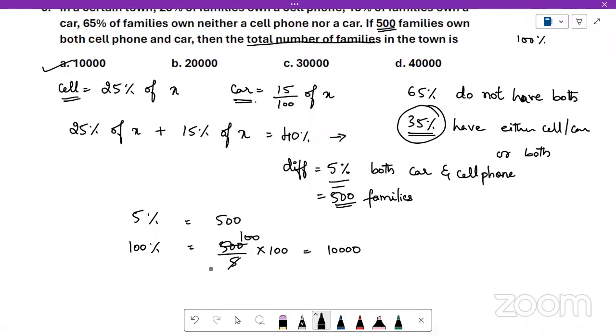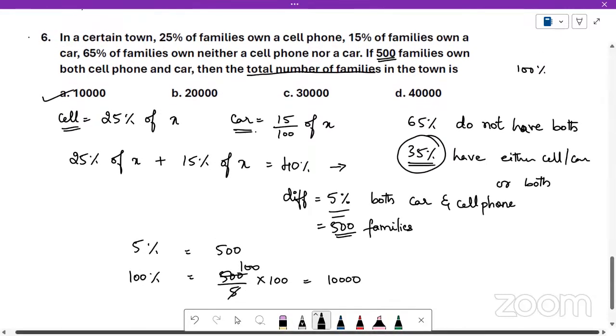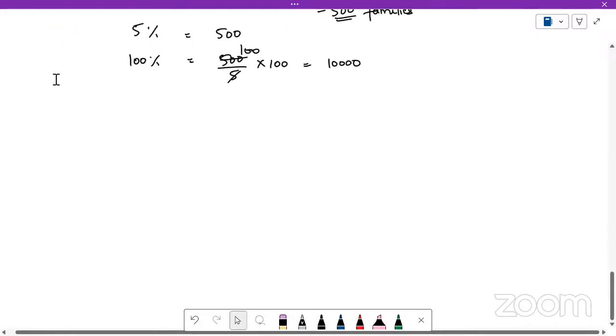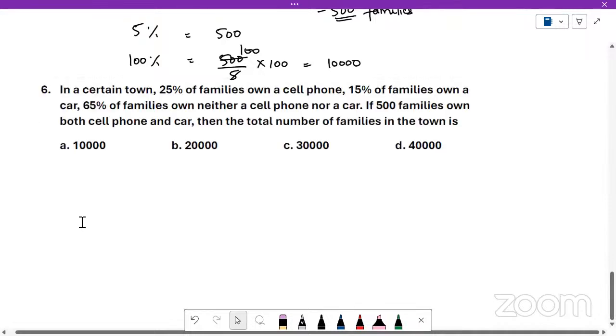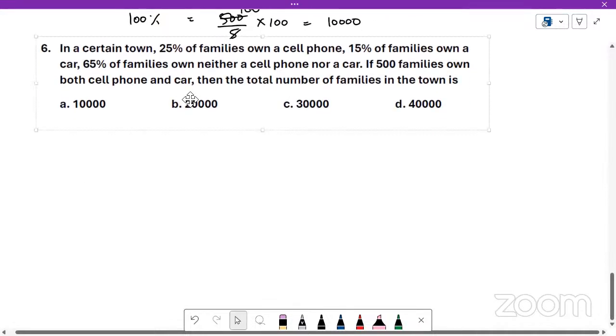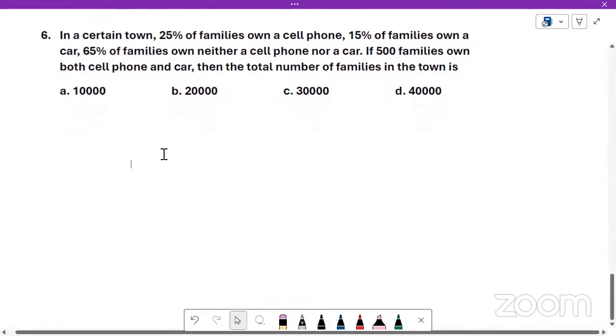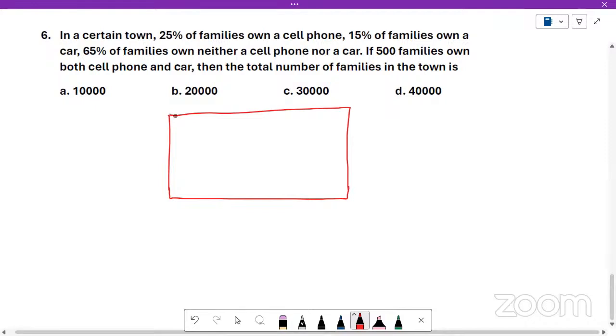Now, there is another way of solving it. Like I told you, you can also solve it using set theory, using a Venn diagram. Let us see how to solve it using a Venn diagram. First we write a rectangle which covers the entire families. 100% of the population is covered in this.